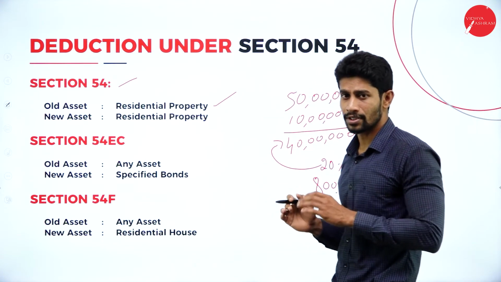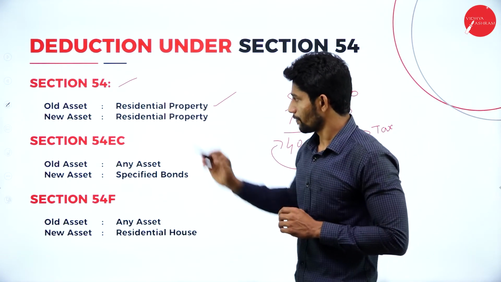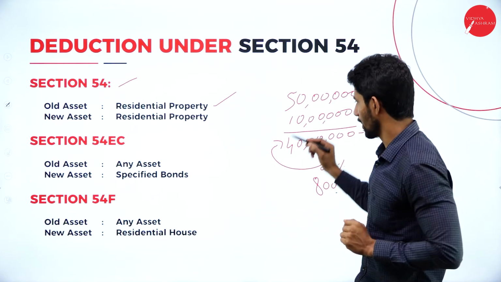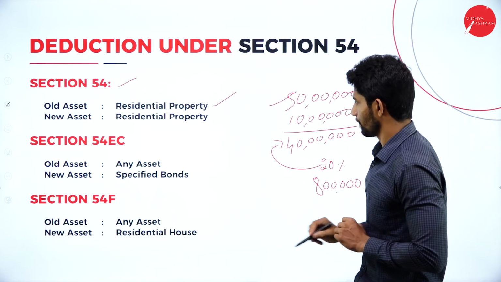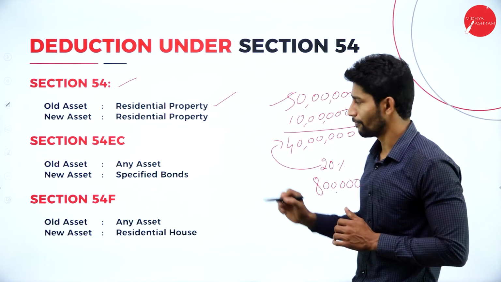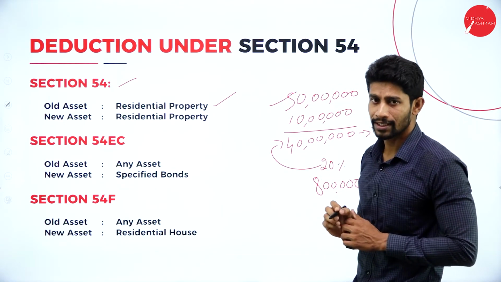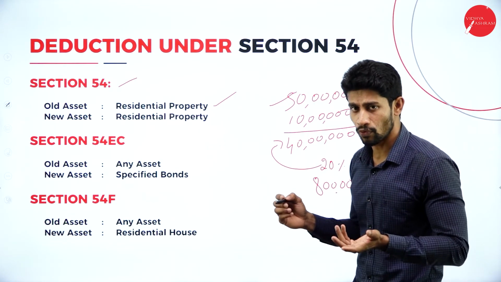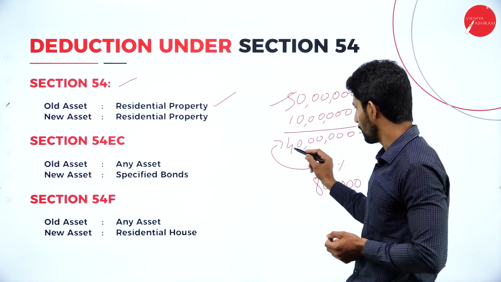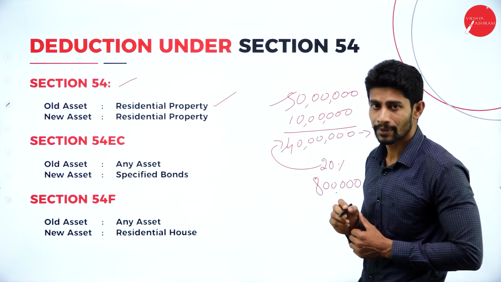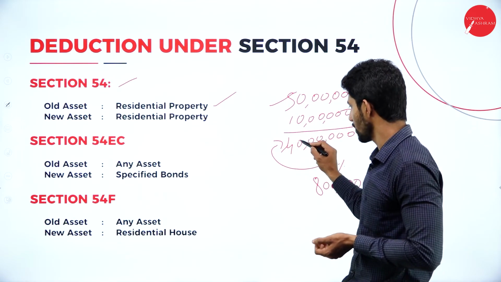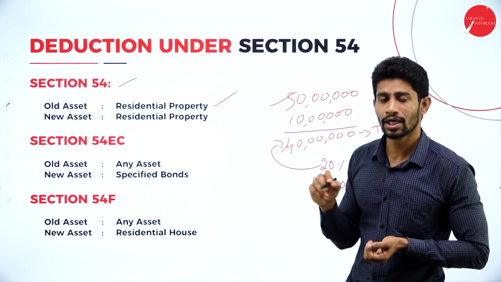So here the concept is very easy. Section 54 says, old asset: in case you are selling any house property, residential property, for rupees 50 lakhs, if you want to avoid tax, and you purchase one more new residential house by paying this 40 lakh rupees, then you need not pay tax to the government.